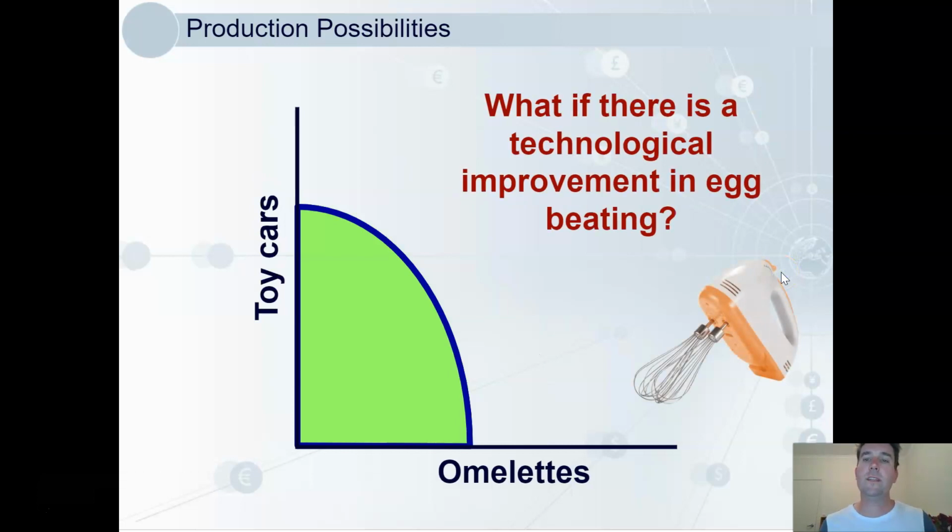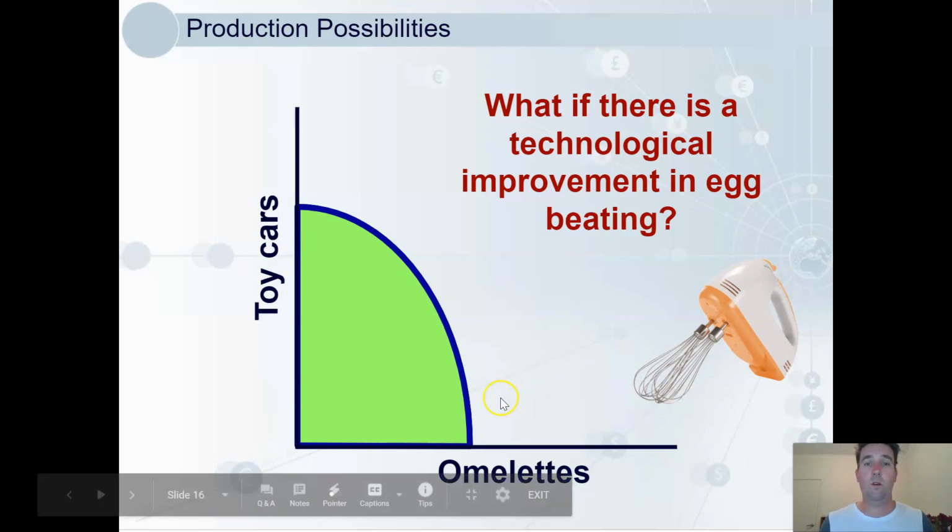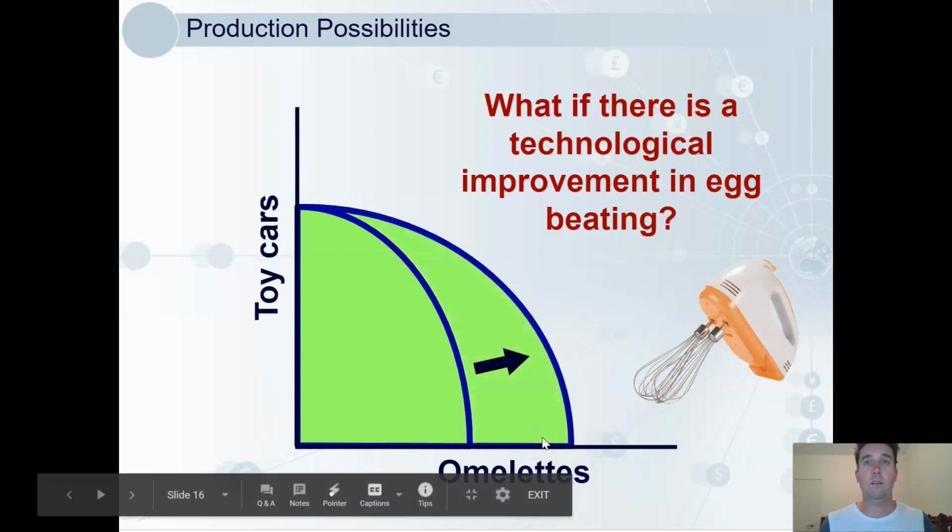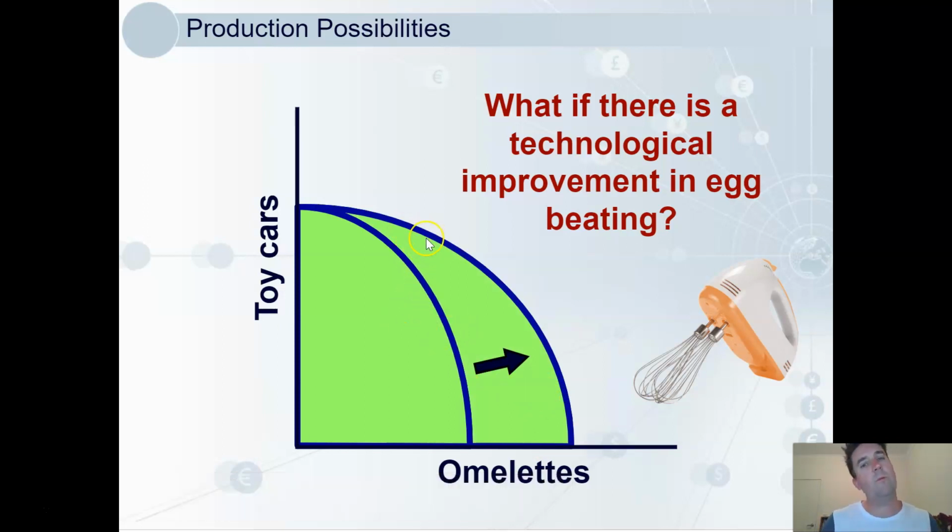Now, what if there is a technological improvement in egg beating? Some sort of electrified egg beater. This helps us make more omelettes, but it won't help us with toy cars. So the PPC will only increase on the omelette axis only. This confuses students sometimes as they look here and they say, well, but wait, we can make more toy cars as well.